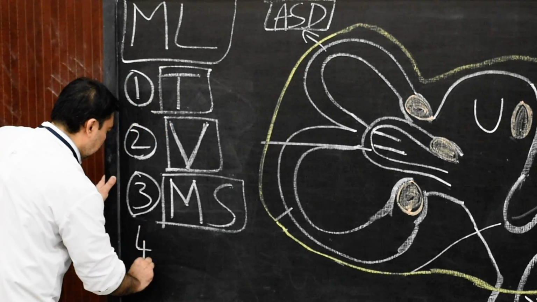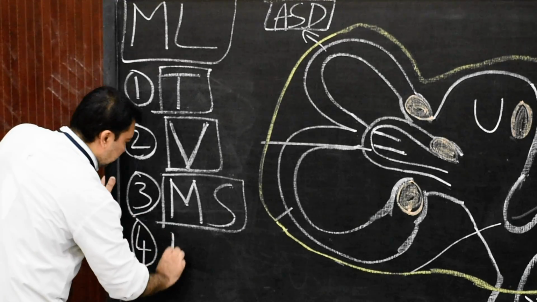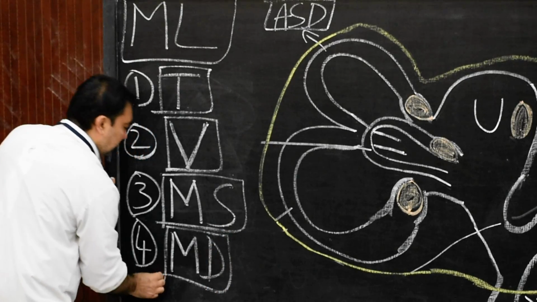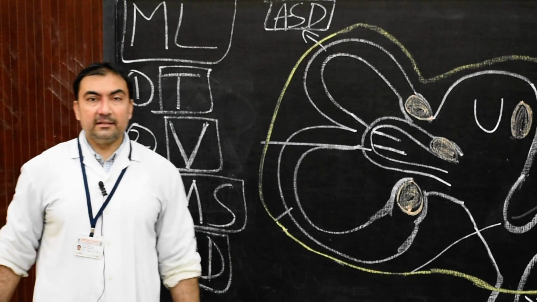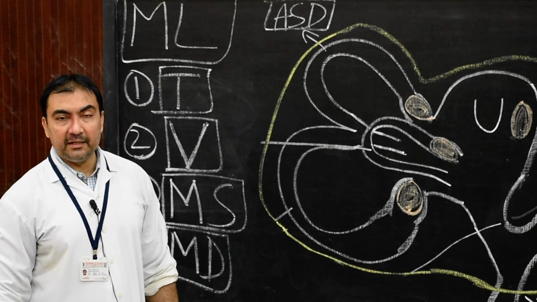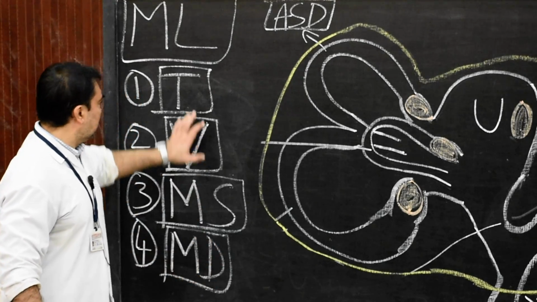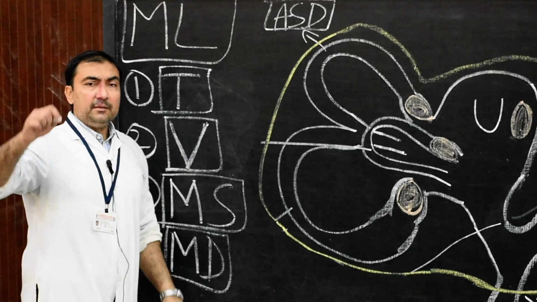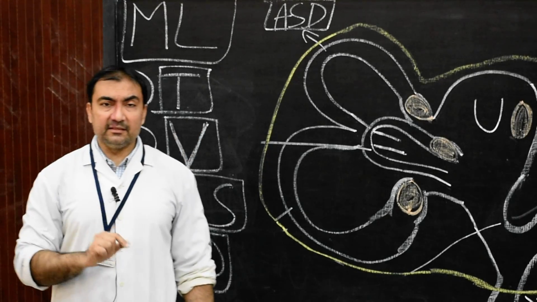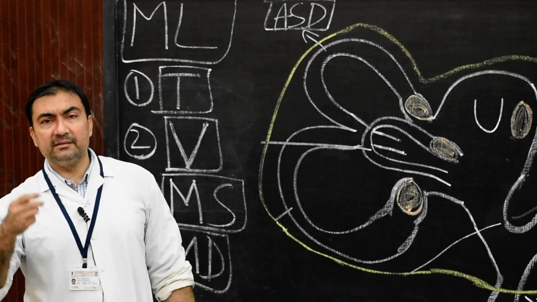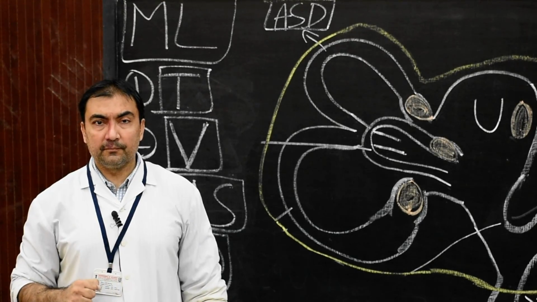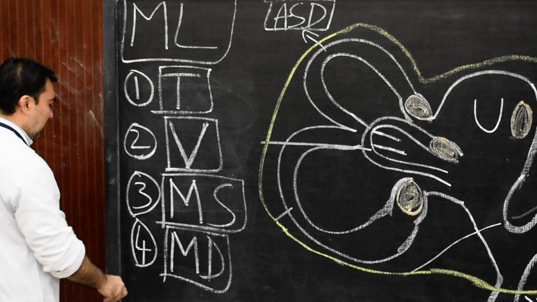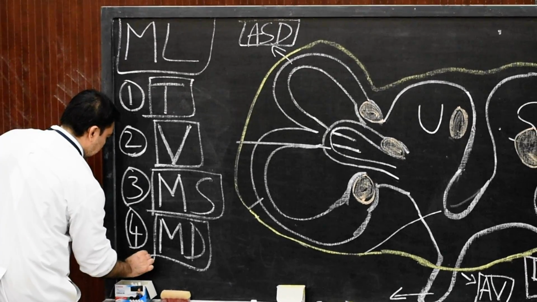Then number 4. Now here, this is very important, Meniere's disease. M-E-N-I-E-R-E. Meniere's disease. That is a combination of tinnitus plus vertigo plus peripheral cochlear disease. That is, peripheral cochlear disease means it will lead to deafness. That is Meniere's disease.